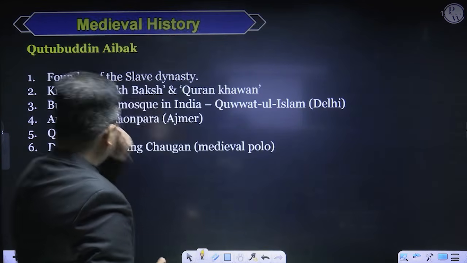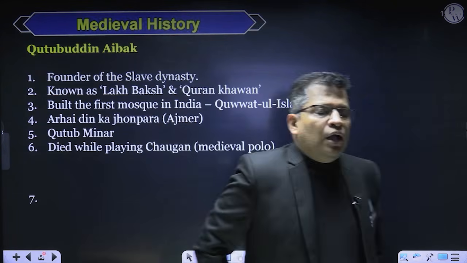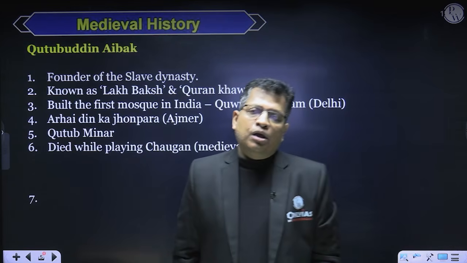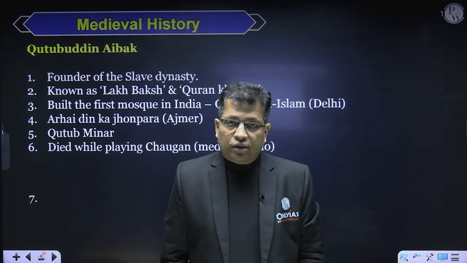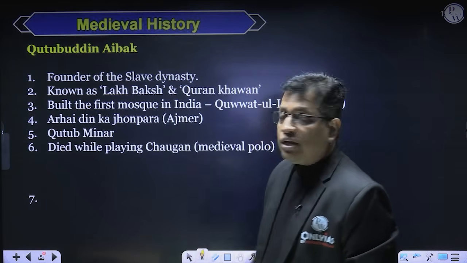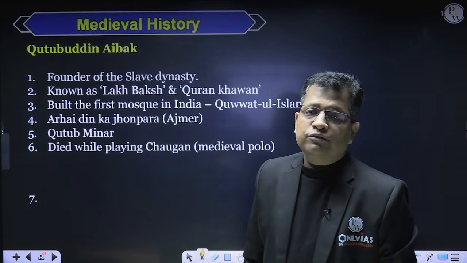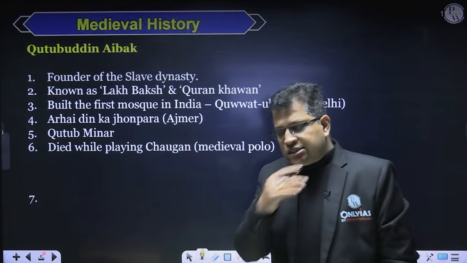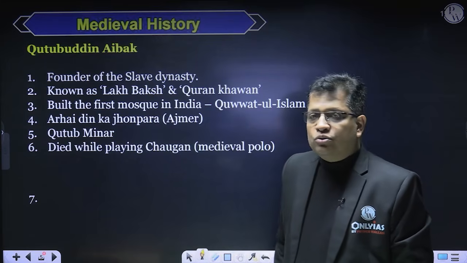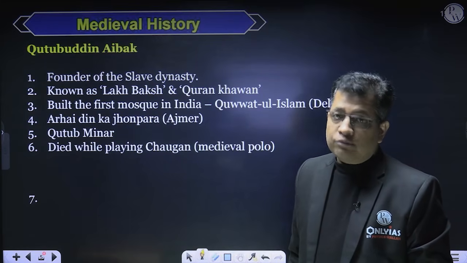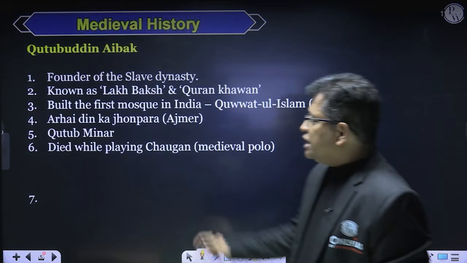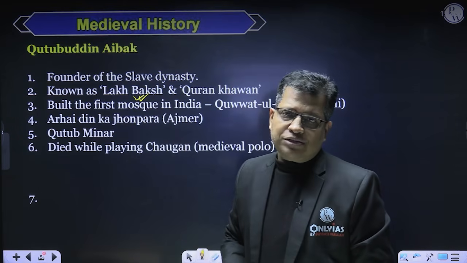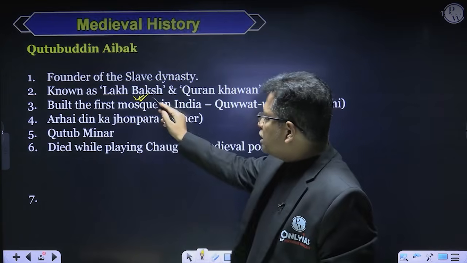Now coming to the slave dynasty. The slave dynasty was founded by one of the military commanders or governors of Muhammad Ghori, and his name was Qutubuddin Aibak. He laid the foundation of the slave dynasty under the Delhi Sultanate, which was the first dynasty. This person Qutubuddin Aibak was a very generous man and he used to give lavish donations. That's why he is known as Lakh Baksh. These are terms that may come in your exam: who is known as Lakh Baksh.